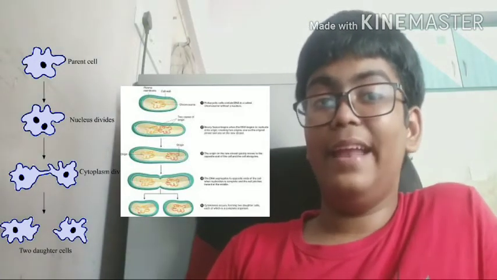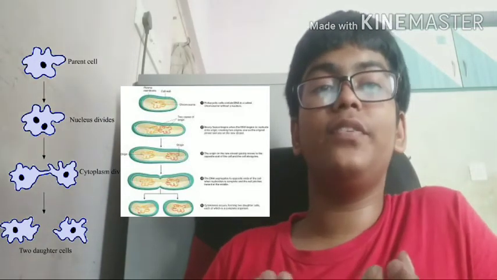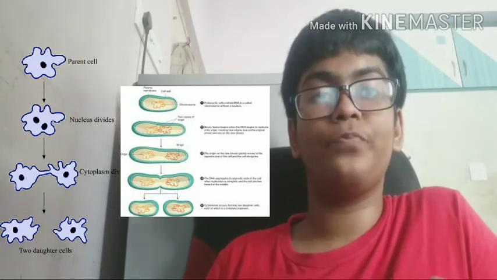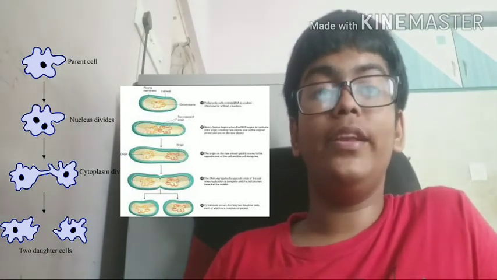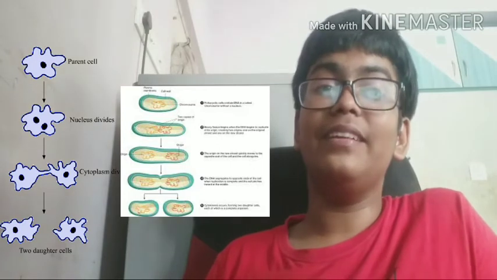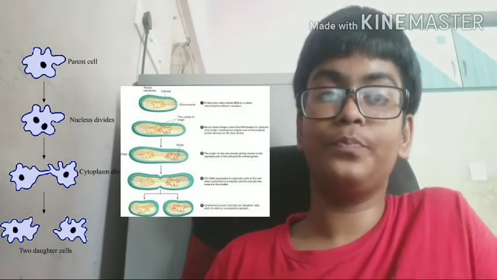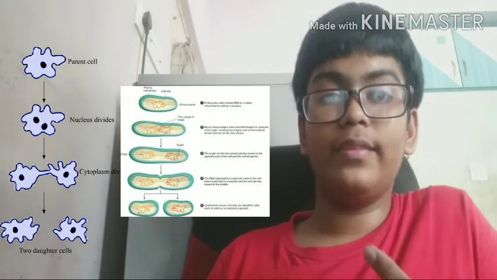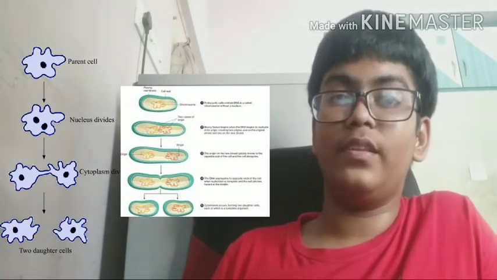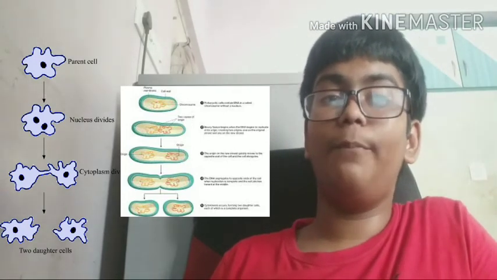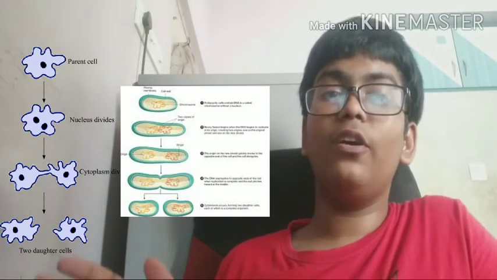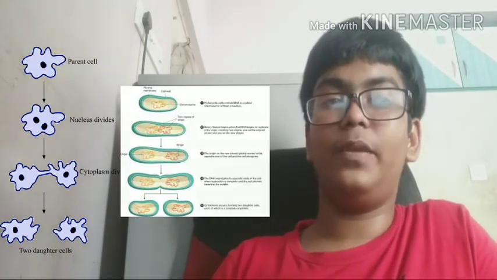and then the nucleus first splits into two, and when the nucleus splits into two, then the cell splits into two. In this way one cell gives rise to two cells. I hope you have understood binary fission. You can see on the screen how binary fission takes place.